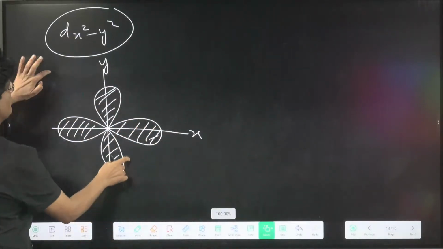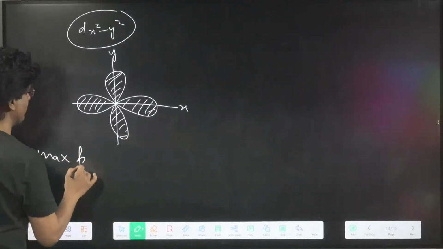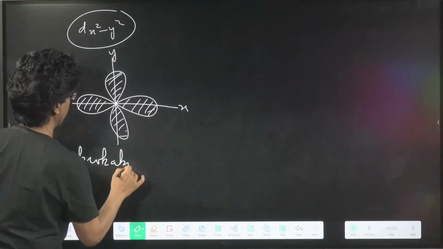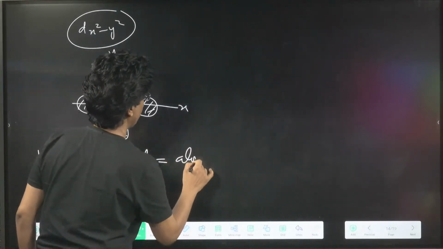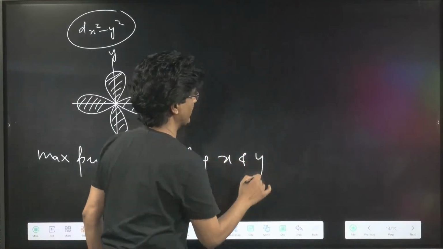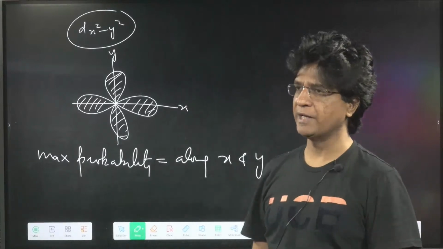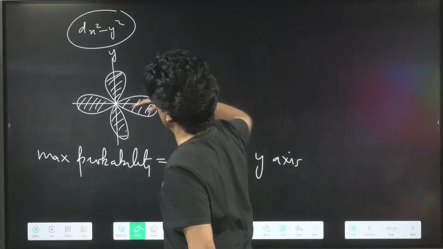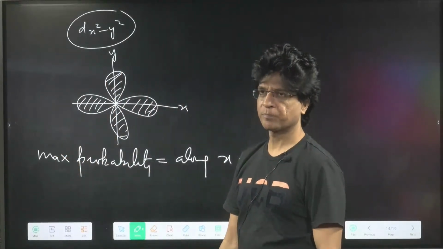I hope this will be fine with all of you. Yes or no? Along the x and y axes. No problem.